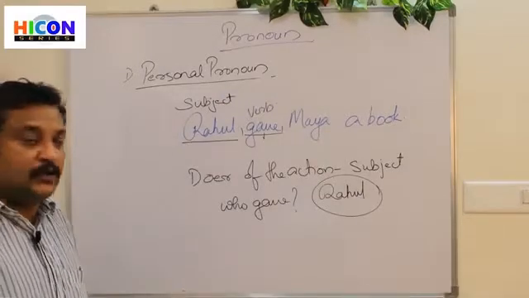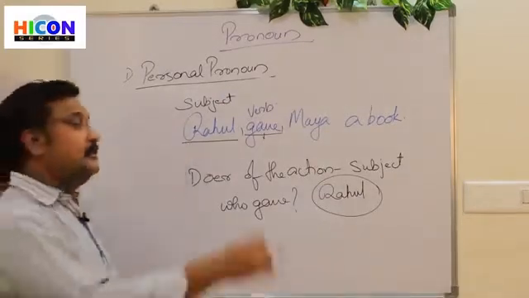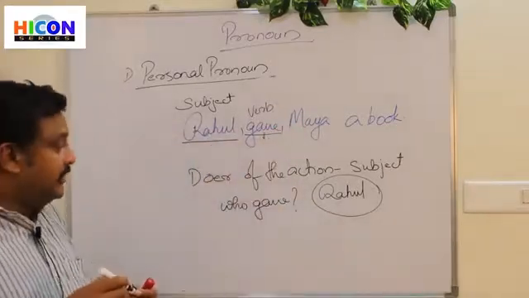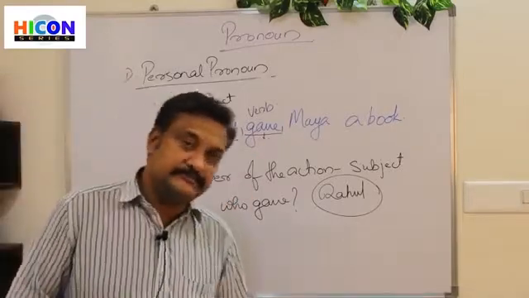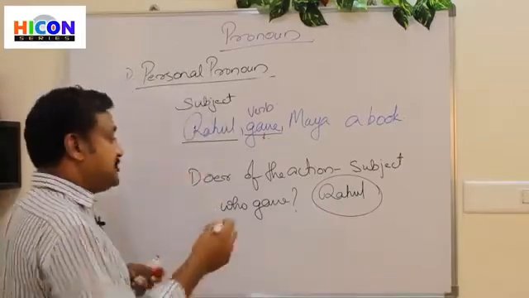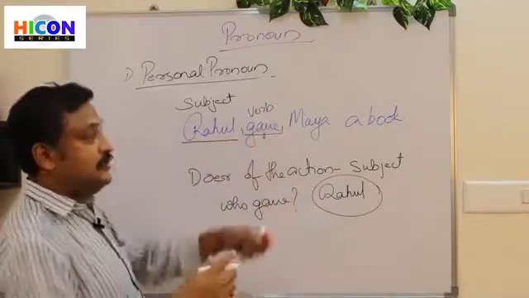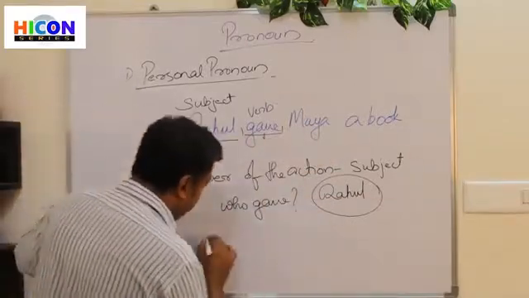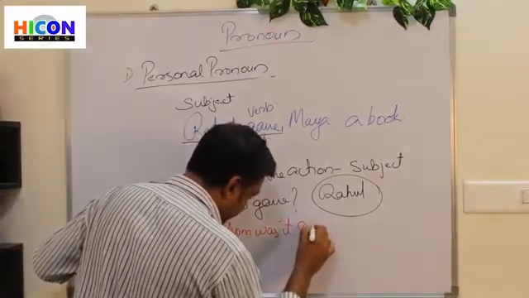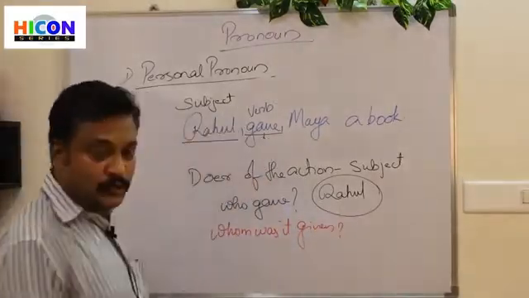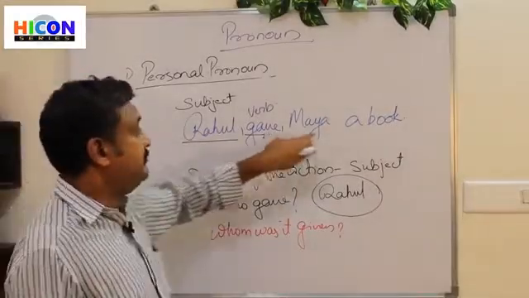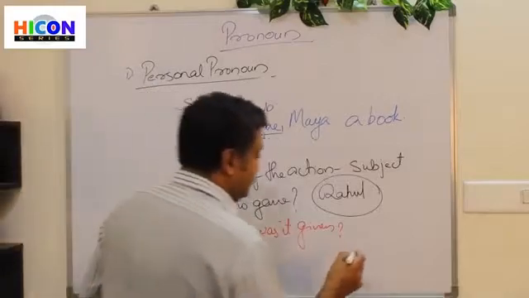Rahul is the subject of the sentence because Rahul is the person who did the action of giving. Now, when Rahul gave it, somebody receives it, no? Somebody receives it, or the action of giving resulted onto somebody, or we can simply ask to whom was it given? Rahul gave a book to whom? Maya, isn't it?